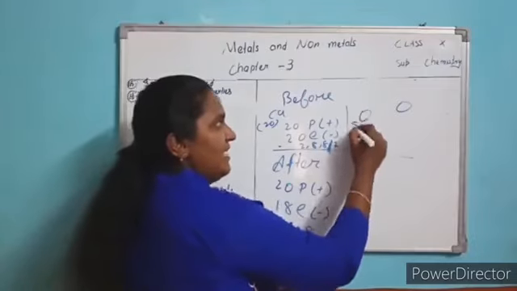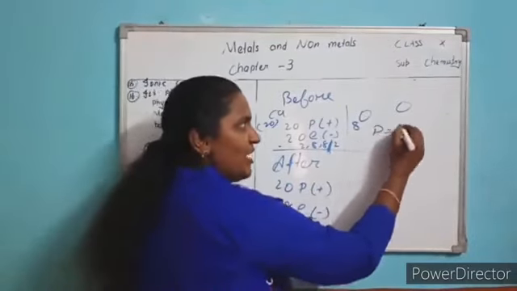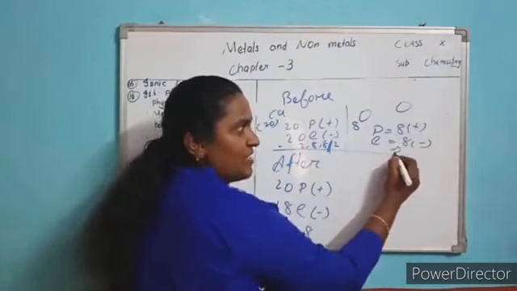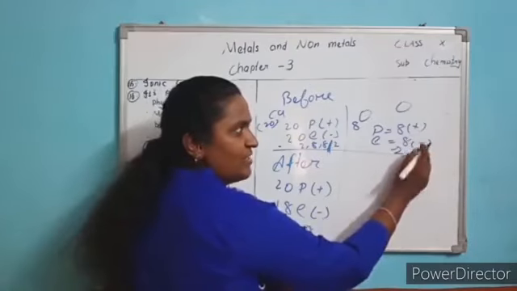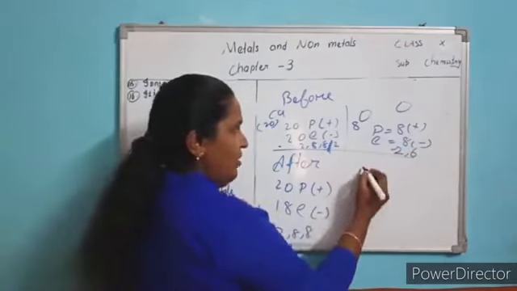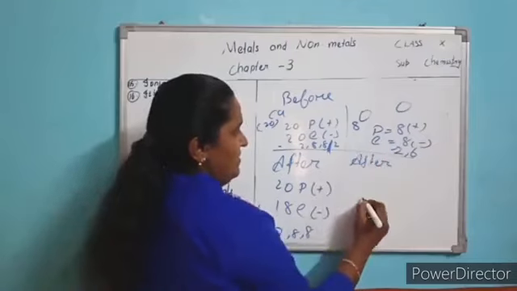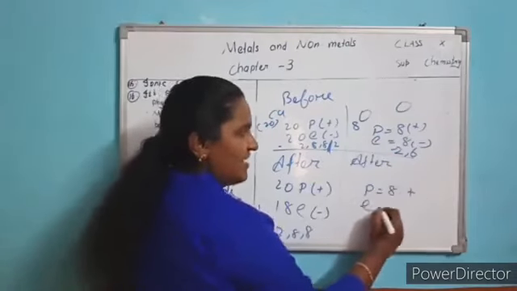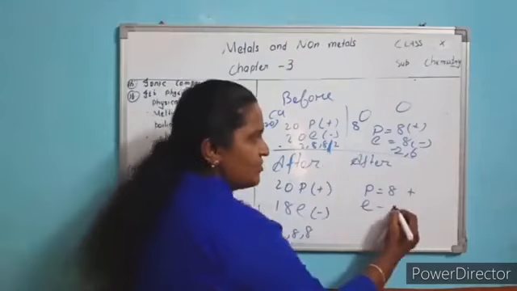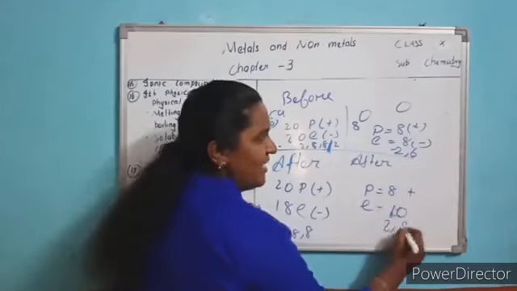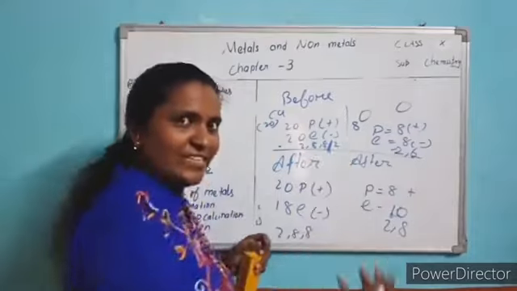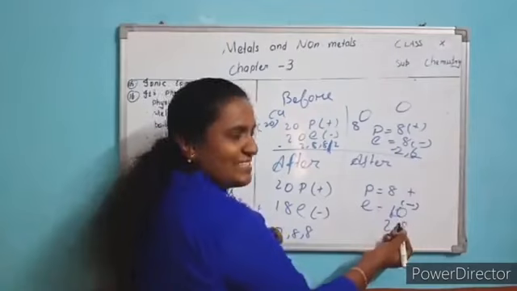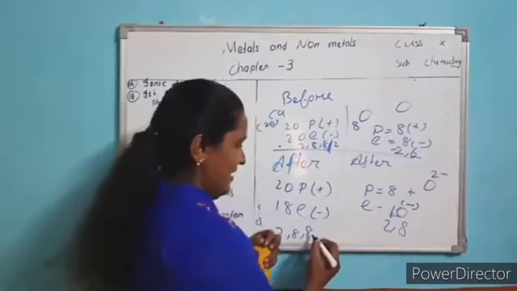So go through once again. Oxygen: earlier it has atomic number 8. That means 8 protons and 8 electrons. Okay. Electronic configuration is 2, 6. It is not stable, so it gains electrons. Now after the reaction, what happened? Protons are 8, and 2 electrons are gained from the calcium, so that is 10. That means 2, 8. It was 6 earlier. Now it gained 2 electrons, so it became 8. So 2 electrons are extra. That's why O 2 minus.